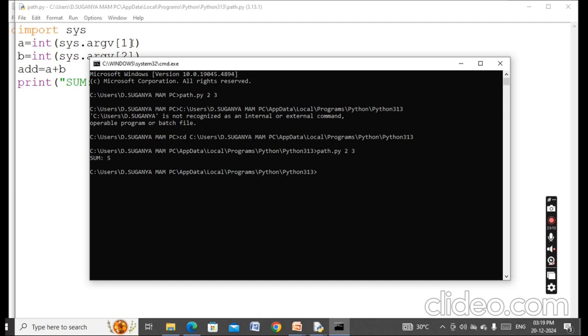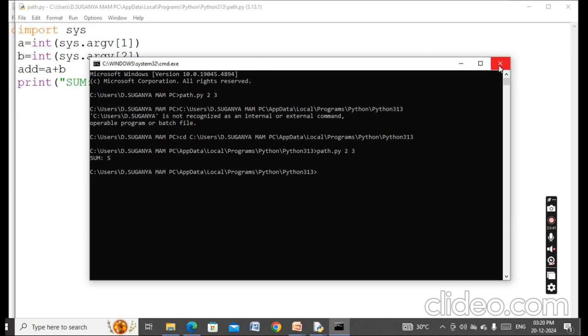The first argument, 2, is converted into an integer and saved in a, and the second, 3, comes in argv of 2, is converted into an integer and saved in b. Here 2 plus 3 is 5, it is added, and the sum is printed. So the output is sum colon 5. This is what we call a command line argument.